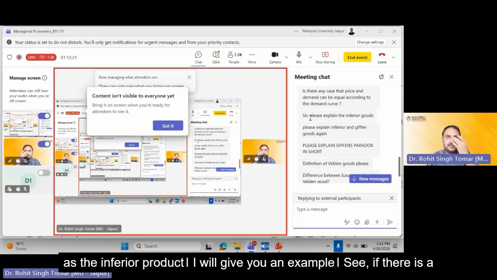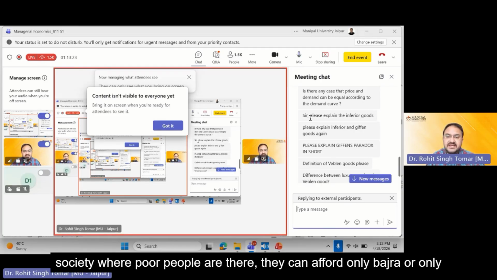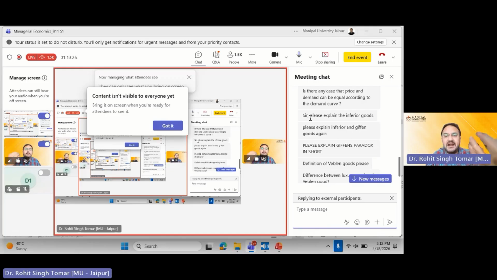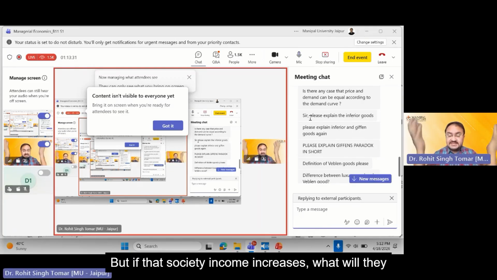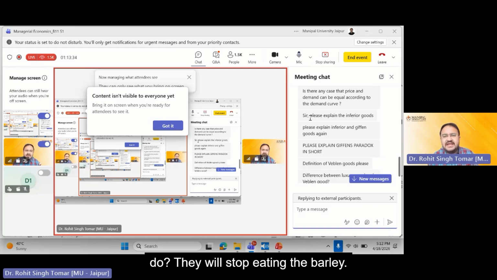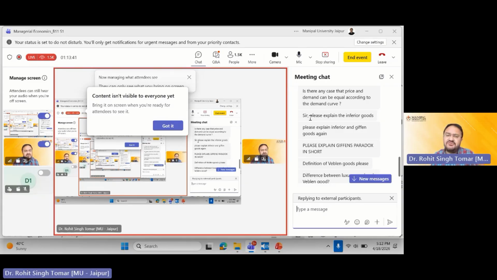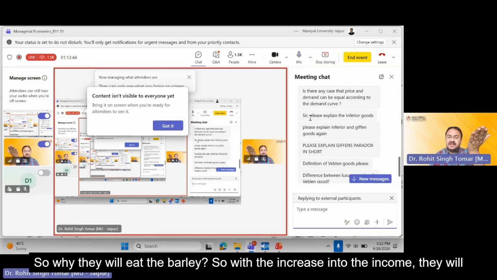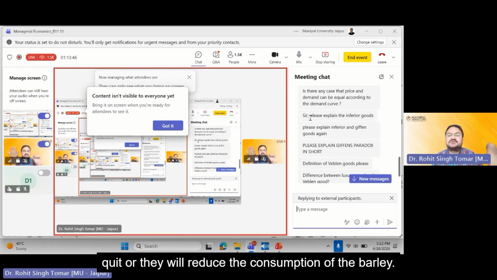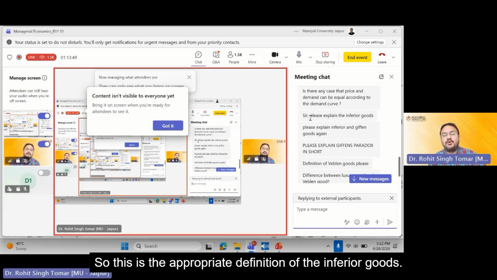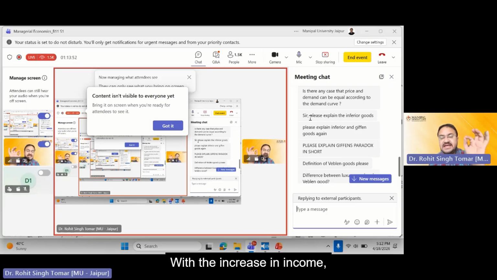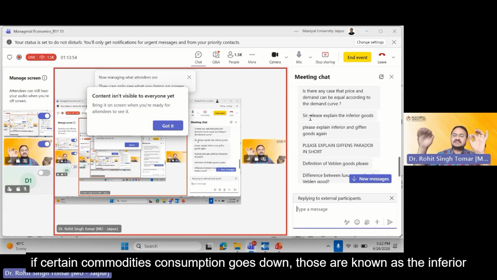I will give you an example. See, if there is a society where poor people are there, they can afford only bajra or only barley, right? But if that society's income increases, what will they do? They will stop eating the barley. They can afford the costlier food items. They can afford the wheat, the rice, the pulses. So why will they eat the bajra? With the increase in income, they will quit or reduce the consumption of the barley. So this is the appropriate definition of inferior goods. With the increase in income, if a certain commodity's consumption goes down, those are known as inferior commodities.